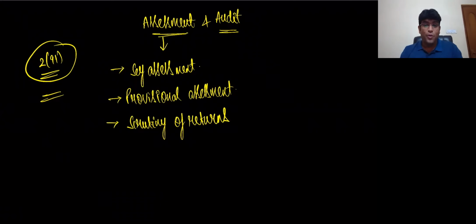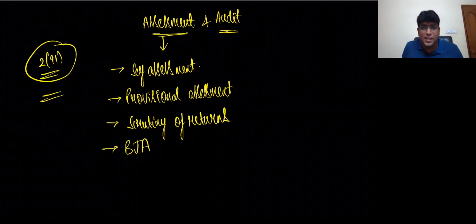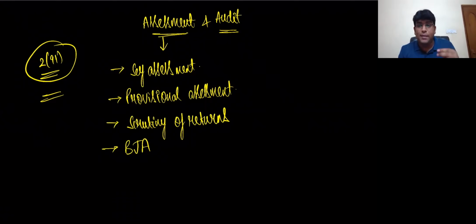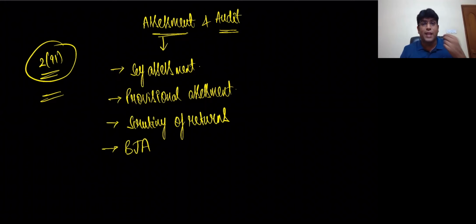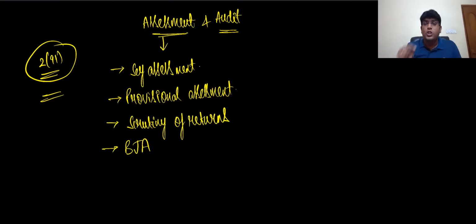Now, next. So, what was the first type of assessment I wrote? Self-assessment. Second one, provisional assessment. Third one, scrutiny of returns. Then, my dear friends, you have an interesting word called BJA, which stands for Best Judgment Assessment. Now, what is the meaning of this word, Best Judgment Assessment? As the name itself says, assessment is done to the best of his judgment. Best of judgment of whom? The proper officer. He will only do the assessment.